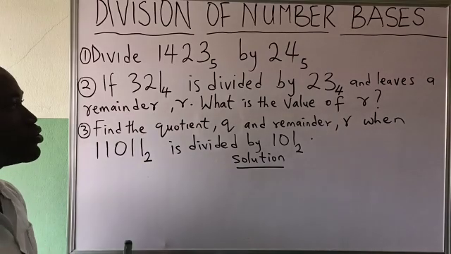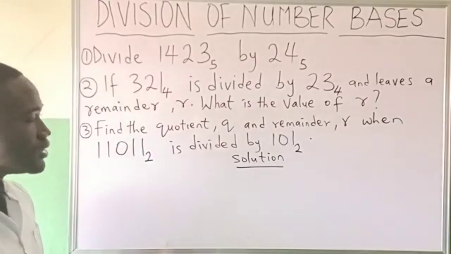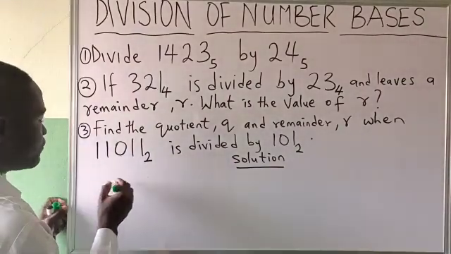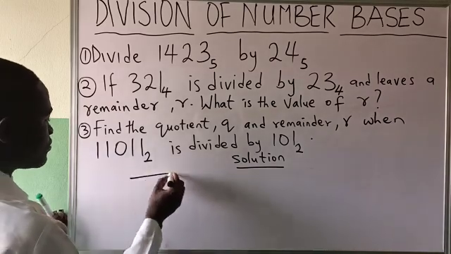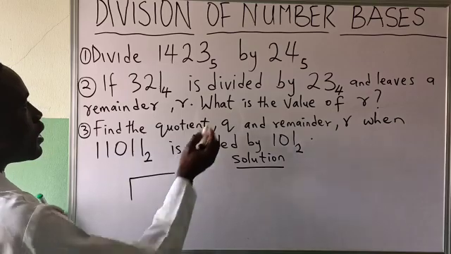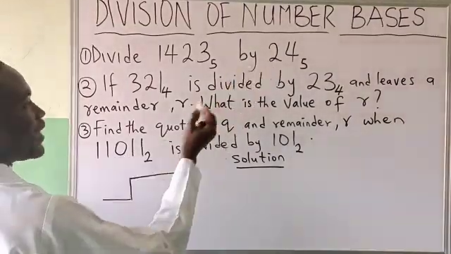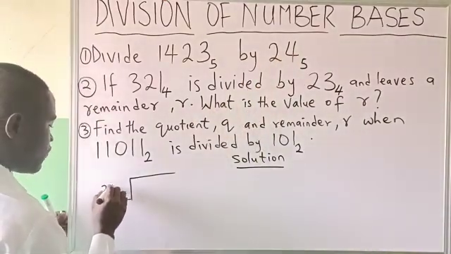We'll be going through two different methods of solving it. One, I'll use the long division method, which goes this way. I will write the divisor. This is called the divisor, 24.